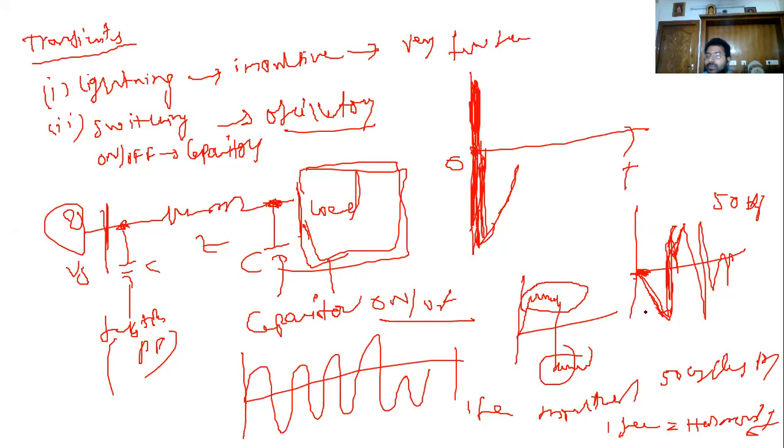In transients, we see different wave shapes and different magnitudes. Harmonics also have different wave shapes and different magnitudes. But the difference between them is the number of cycles.